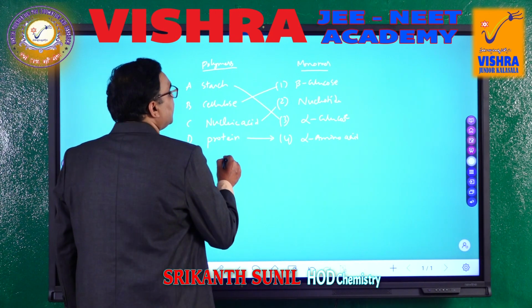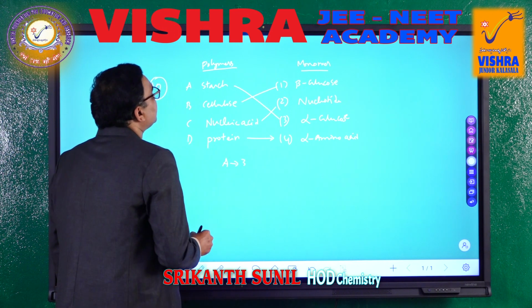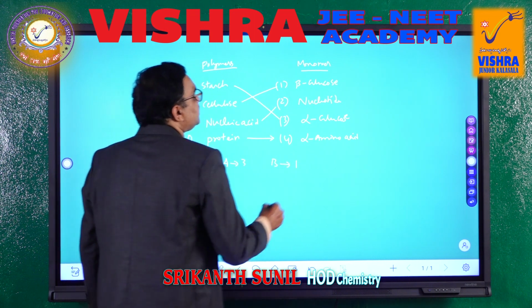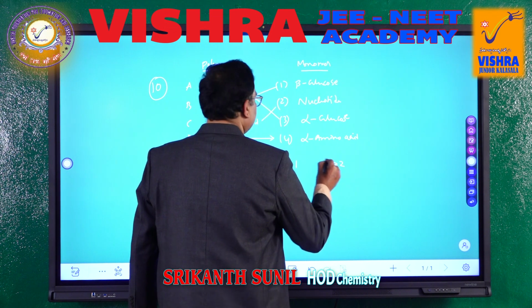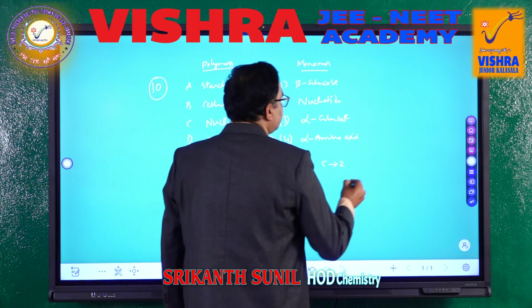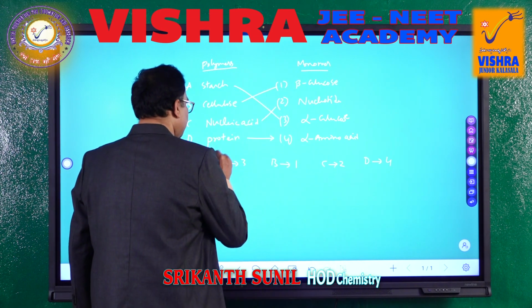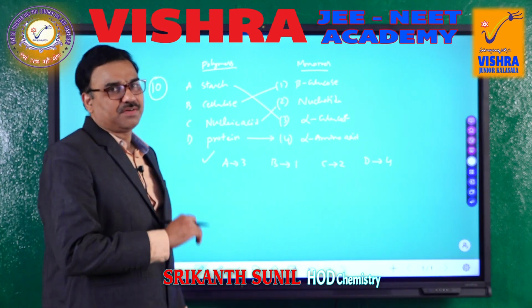So A is matched with 3, B is matched with 1, C is matched with 2 and D is matched with 4. This is the correct option, dear students.